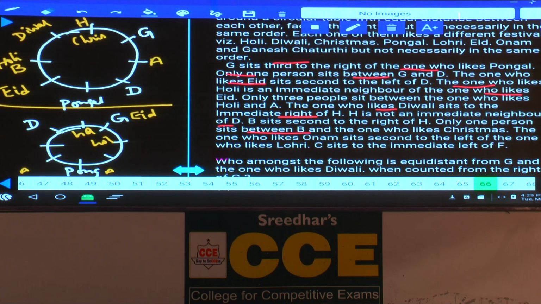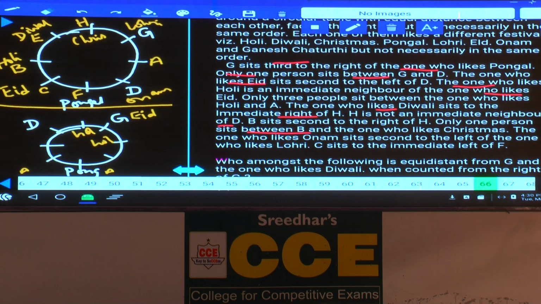And next one, the one who likes Onam sits second to the left of the one who likes Lohari. Onam sits second to the left of the one who likes Lohari. Onam is here. If Onam is here, this Lohari must be at this place. Then C sits to the immediate left of F. As C is to the immediate left hand side of F, now C likes Eid and F likes Pongal. Then who is the person left over here? Tell me, the person who is left over is E. E likes Diwali, isn't it?